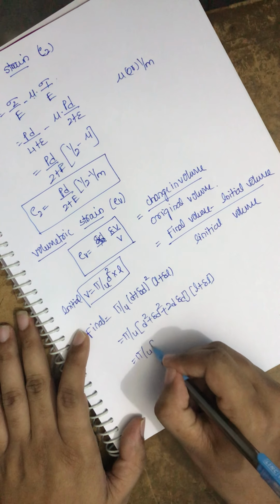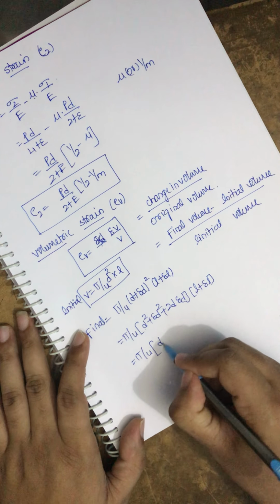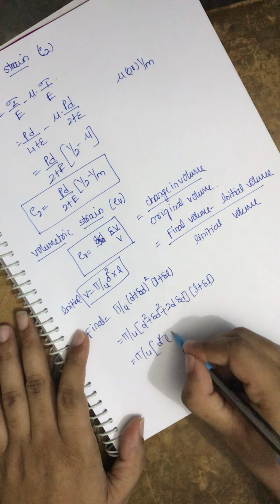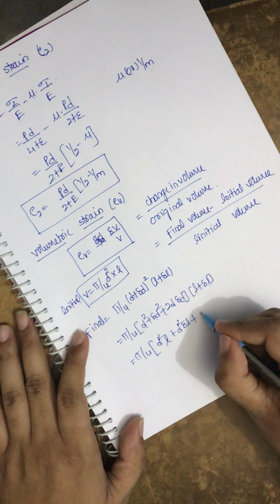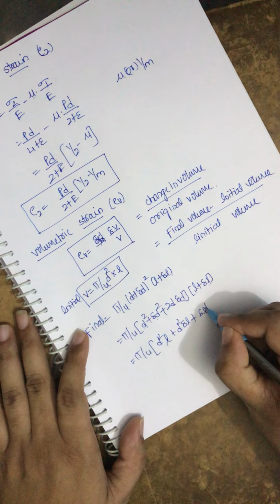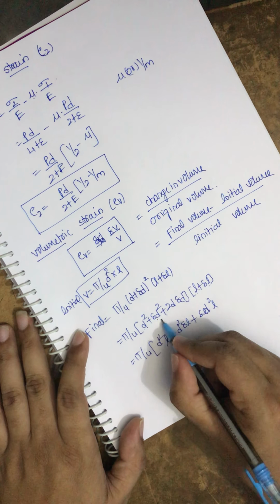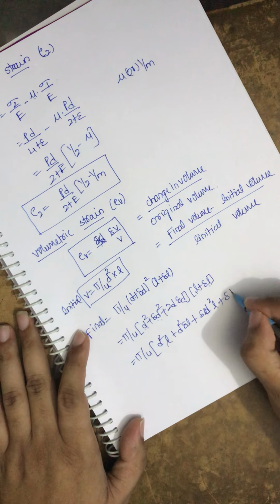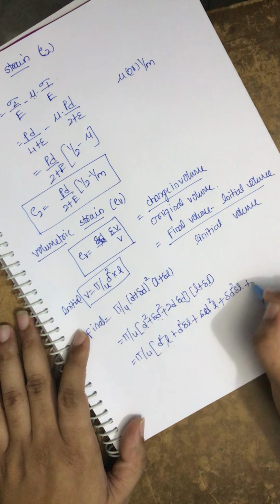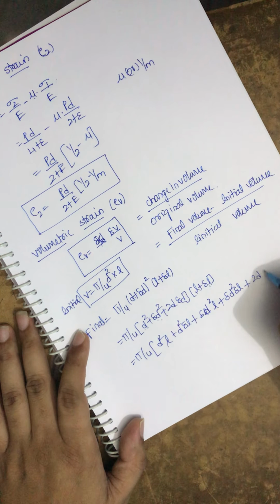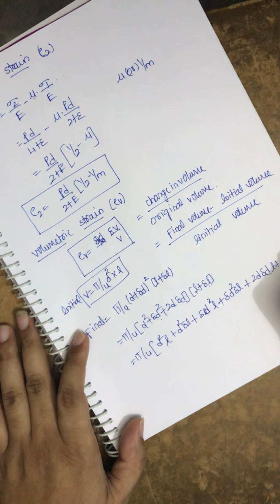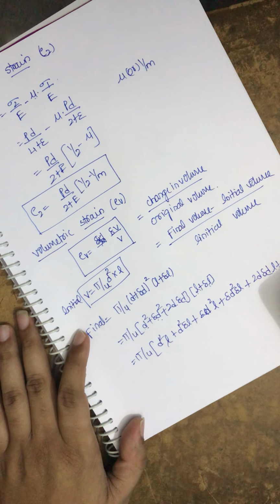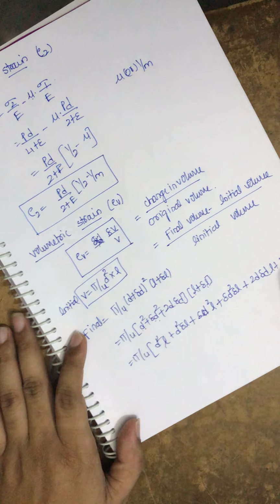Now we have multiplication, say d square into L, so d square L, d square into delta L, so d square delta L, delta d square into L, delta d square into delta L, 2d delta d into L. The same way 2d delta d into delta L. We multiply things, right?